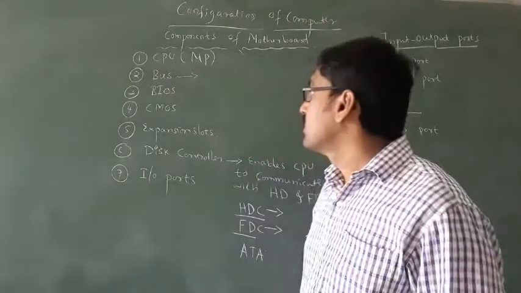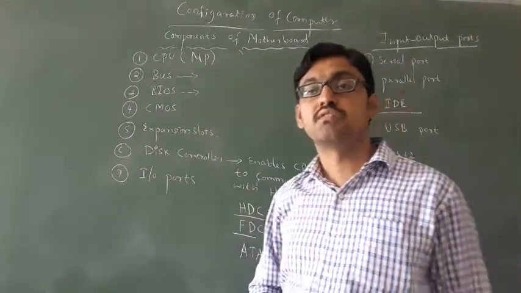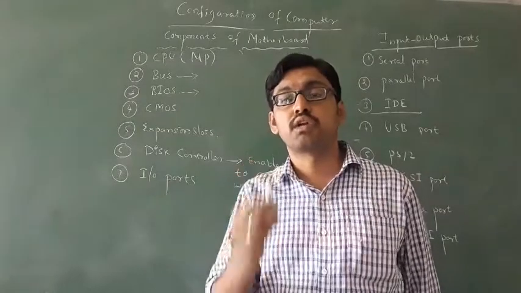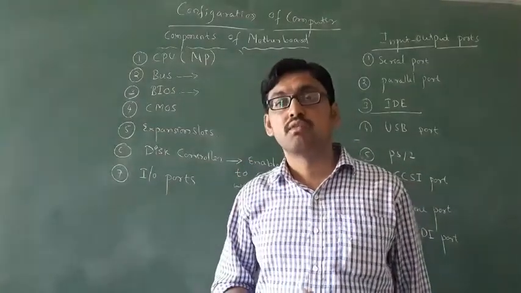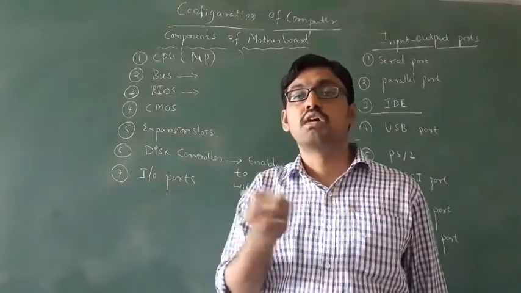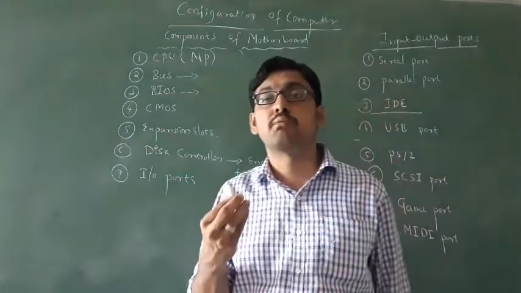Then last class we discussed the BIOS, basic input output system. Used for what purpose? To activate our hardware components, like the keyboard, mouse, and printer, we have to use the BIOS chip. Where is this BIOS chip? It is on the motherboard only. It is a chip used to activate our hardware components.